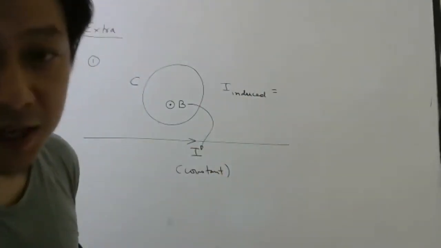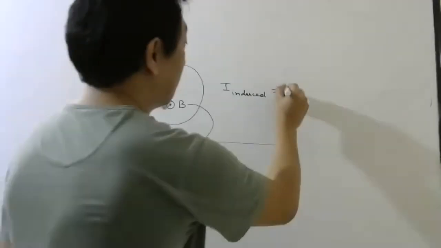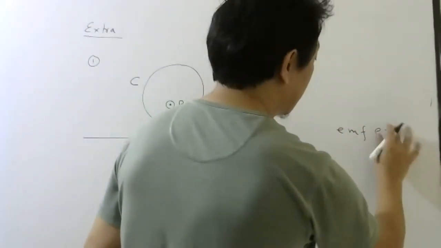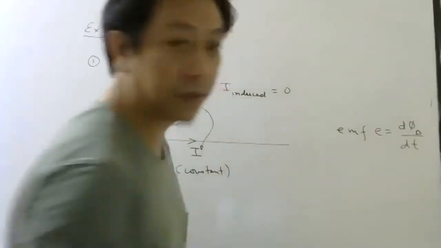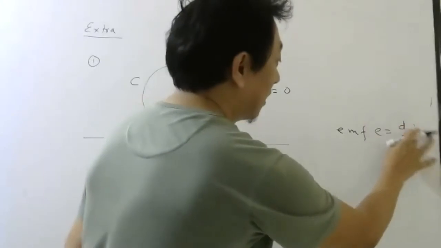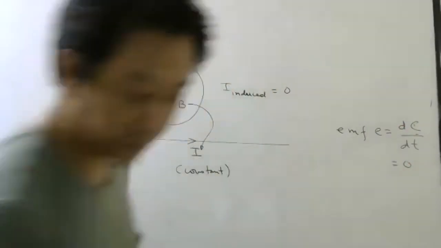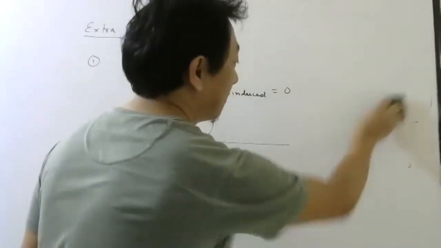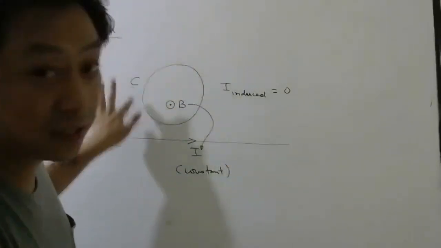Zero, because the formula for induced EMF is d phi by dt. If flux is constant, the derivative of a constant is 0. So in this question, there will be no induced current in this loop.